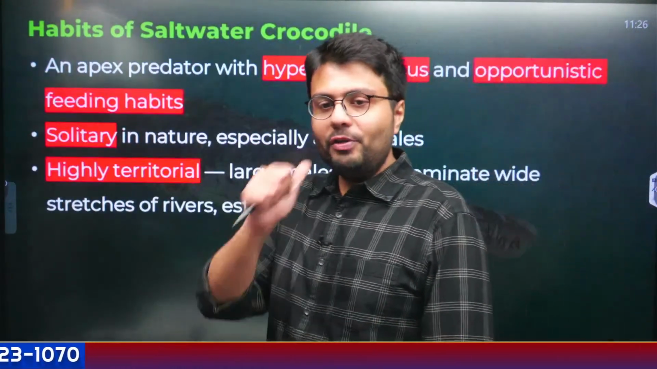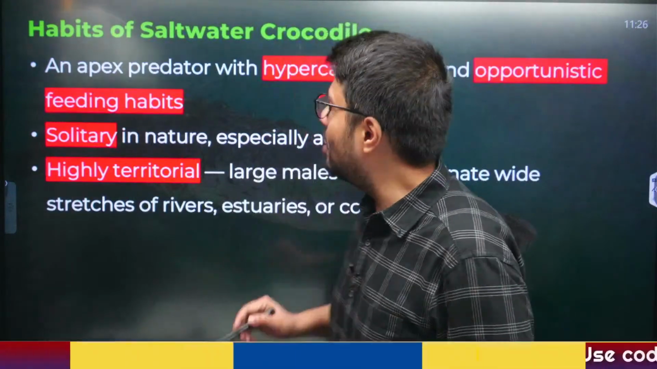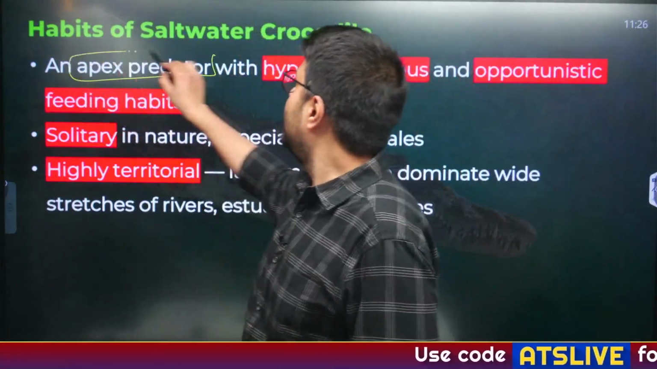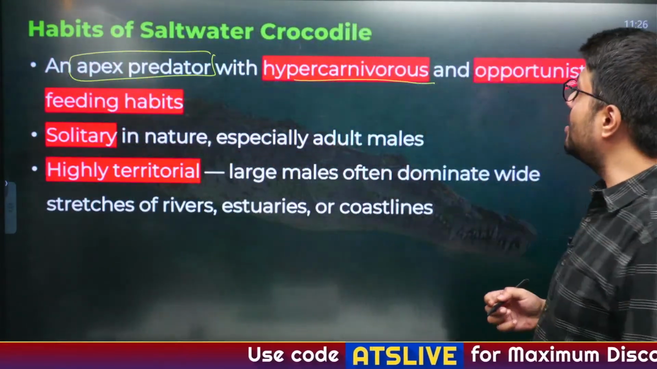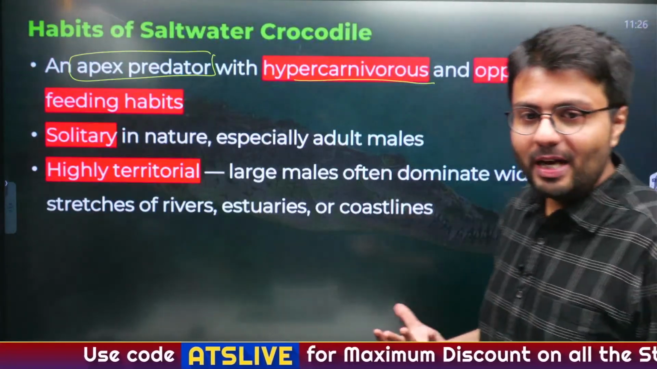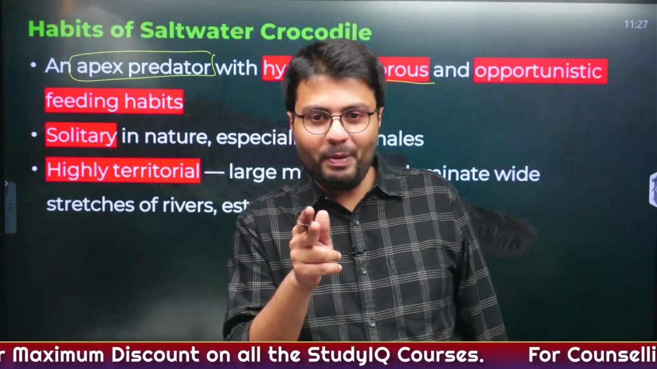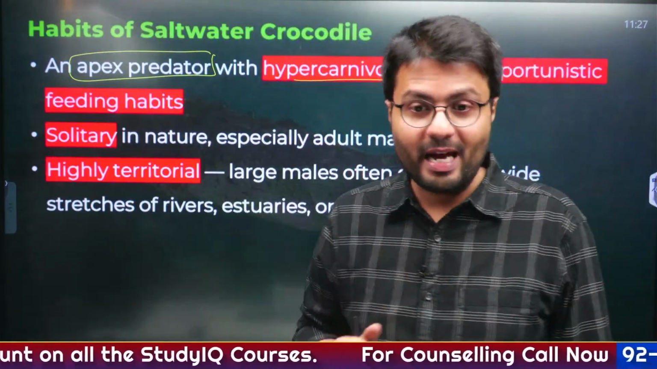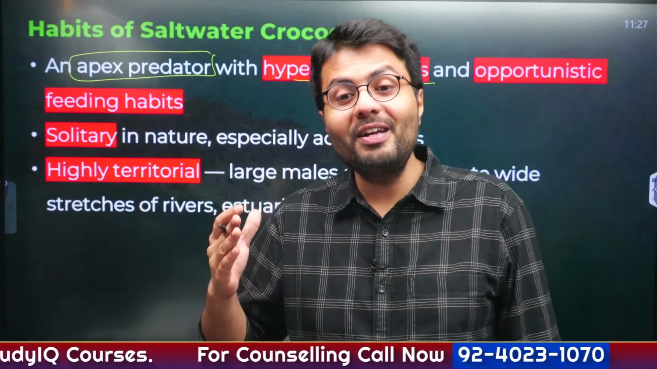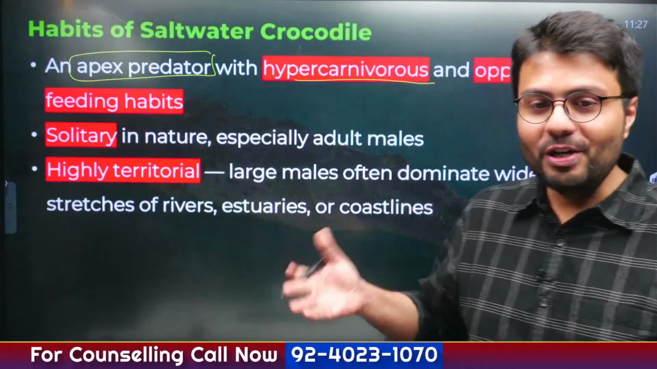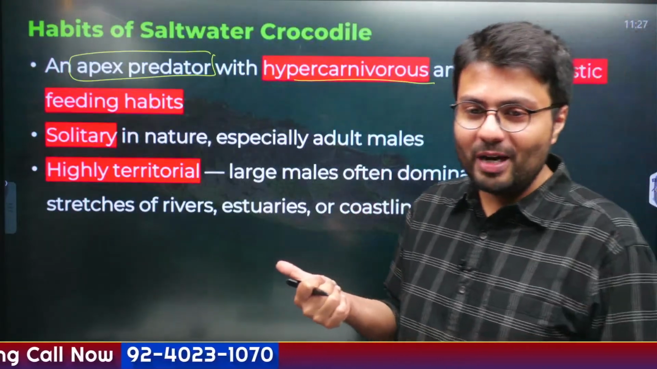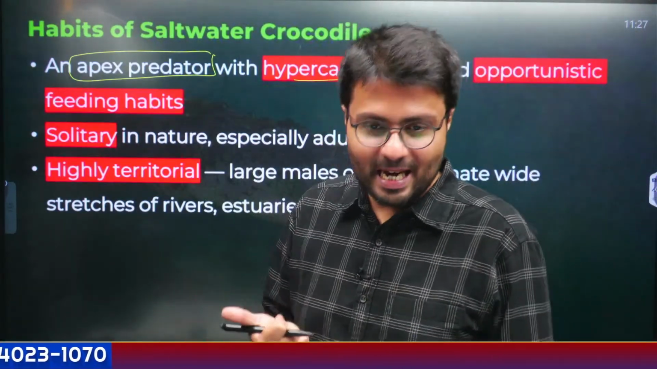Now, the habits of the saltwater crocodile. The saltwater crocodile is an apex predator. It has hyper carnivorous eating patterns, and it is also very opportunistic when it comes to eating habits. So it'll take a look at some species it wants to eat and it will go and eat it. It is not just carnivorous, but hyper carnivorous in nature. So if a question comes, saltwater crocodile eats plants, you obviously know that is incorrect.